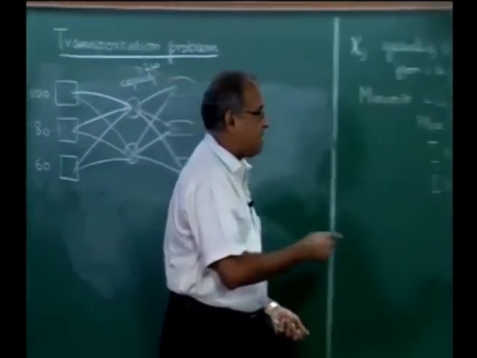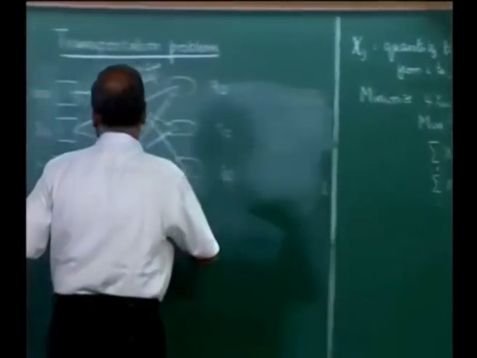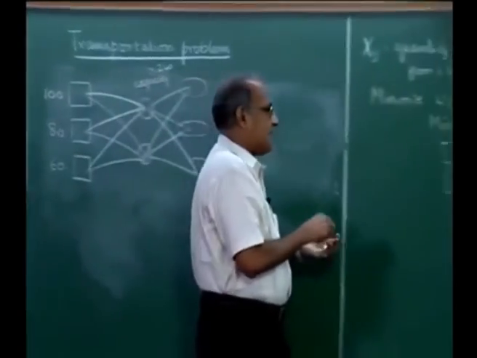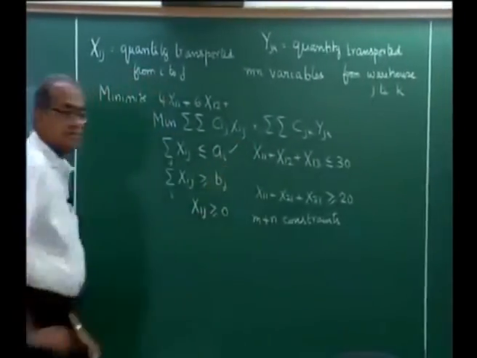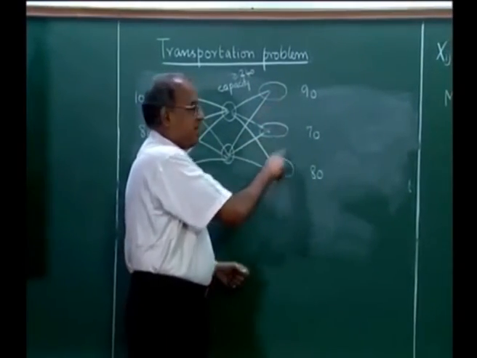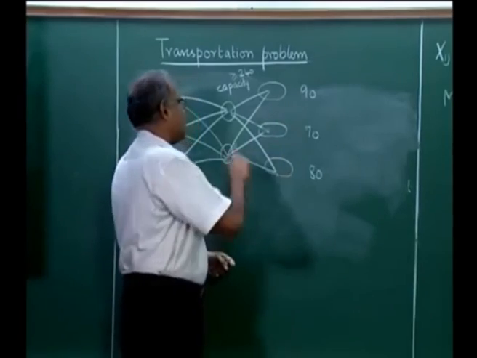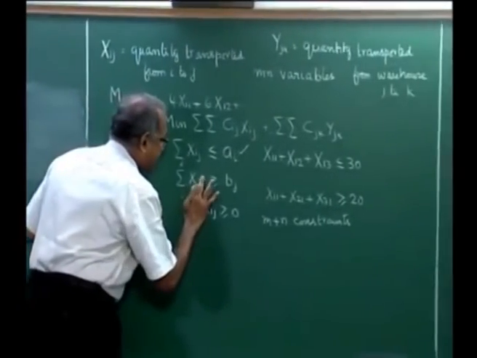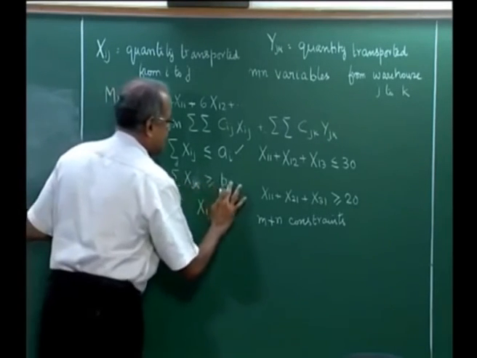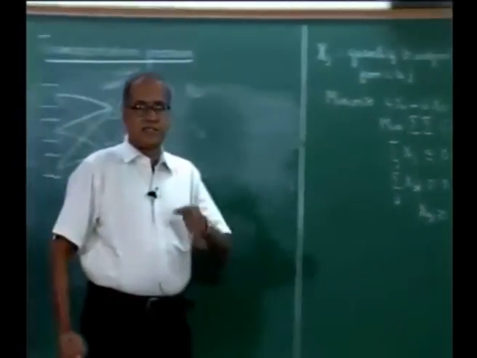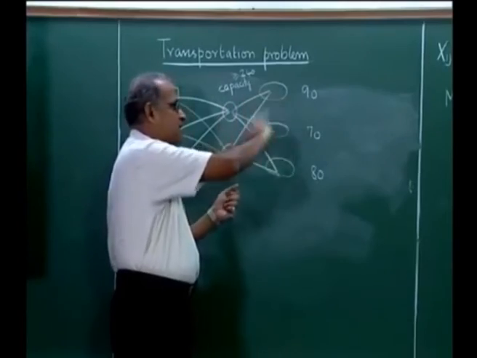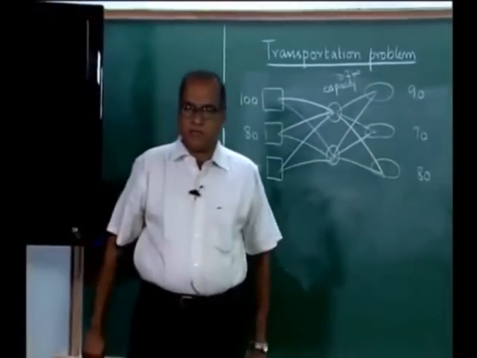Now, the constraints also become a little different from this. So, whatever goes out of this should be less than or equal to the capacity. So, the sum of Xij over j is less than or equal to Ai, which is fine. Whatever reaches here should be greater than or equal to the requirements. So, Yjk summed over j should be greater than or equal to Bk. Now, k stands for the customer, Bk is the demand of the customer. So, whatever reaches the customer is greater than or equal to Bk.